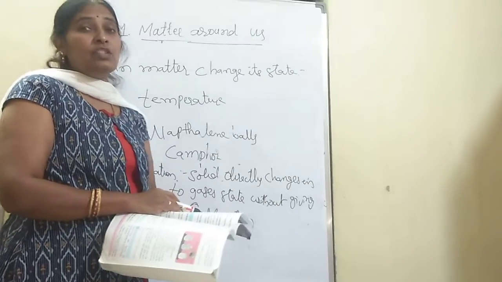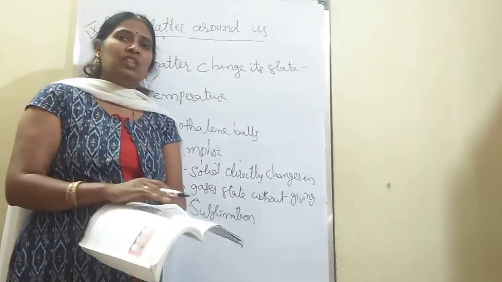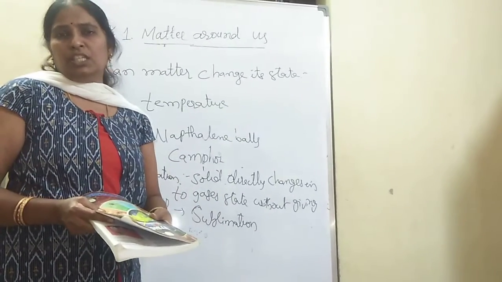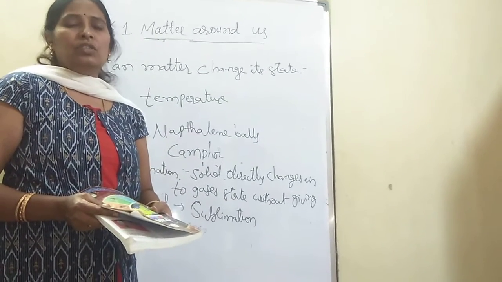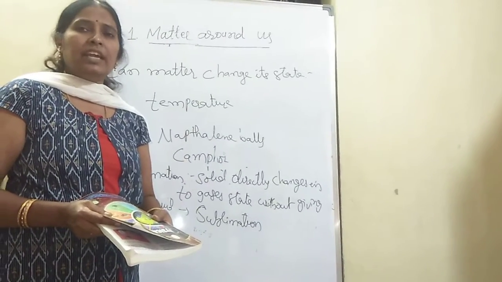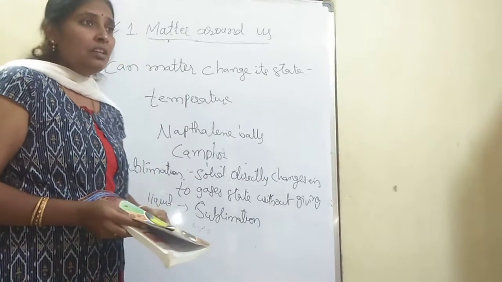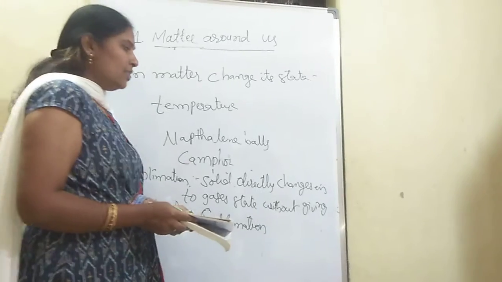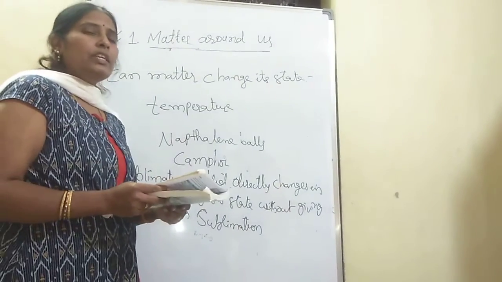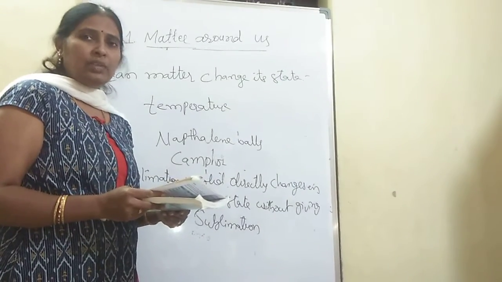Afterwards, can matter change its state? Definitely, matter can change from one form to another. Solid changes into liquid, liquid changes into water vapor, the gaseous state, by increasing or lowering the temperature. One state can change into another state. There is a different example, one property we studied, that is sublimation. Always solid changes to liquid, and liquid changes into the gaseous state.